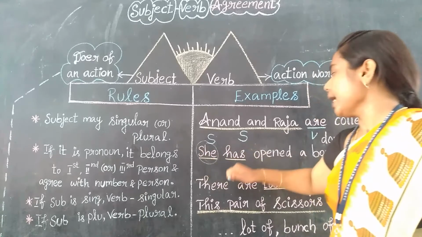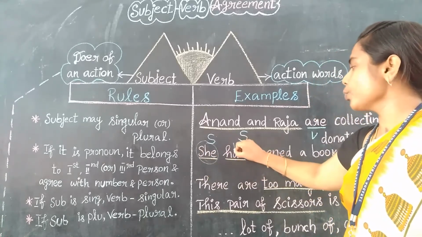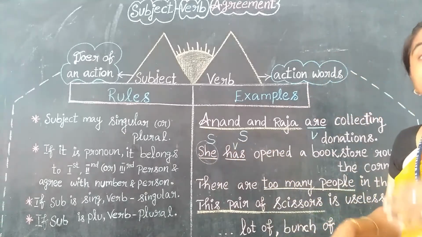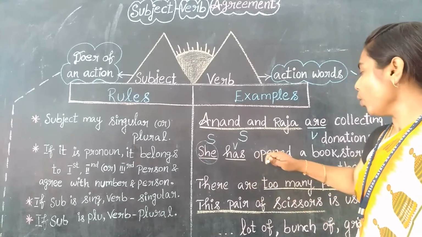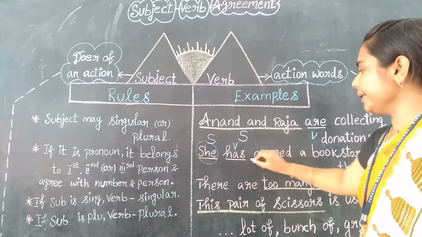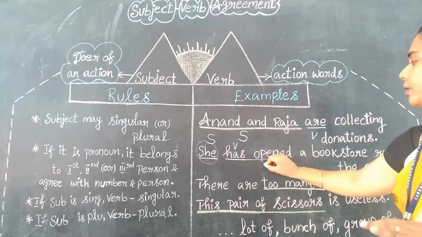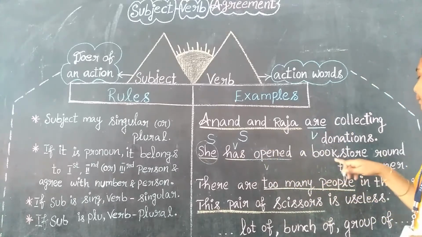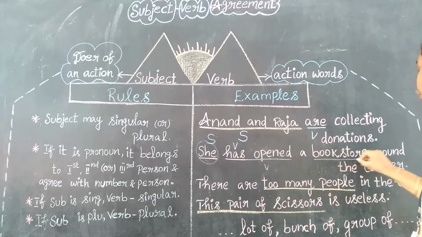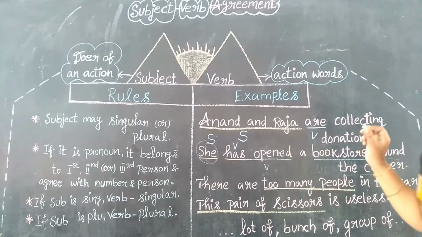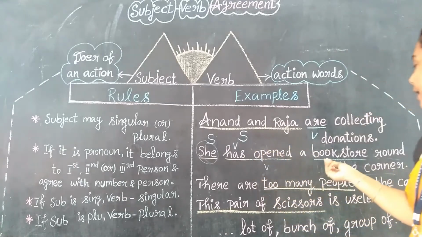So the subject is she, and "has" is the helping verb, and "has opened" is the verb, right? Bookstore. Round the corner is the place. It indicates place.